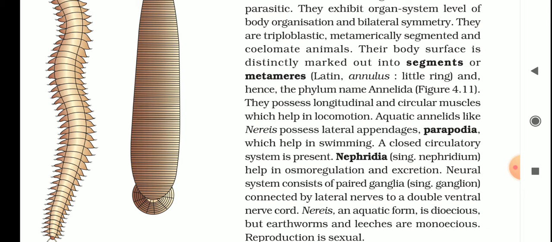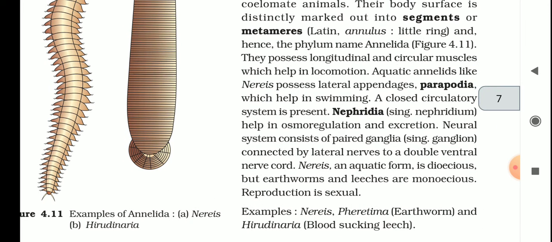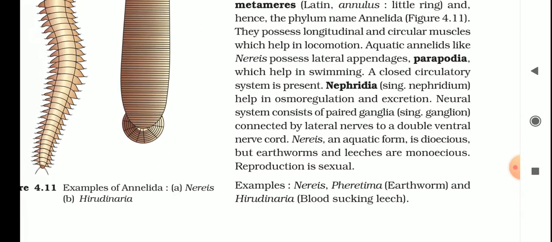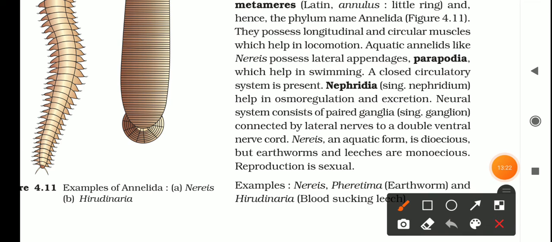The neural system consists of paired ganglia, singular ganglion, connected by lateral nerves to a double ventral nerve cord. The aquatic form is dioecious. Dioecious means male and female are separate. But earthworm and leeches are monoecious. So there are two terms, monoecious and dioecious.